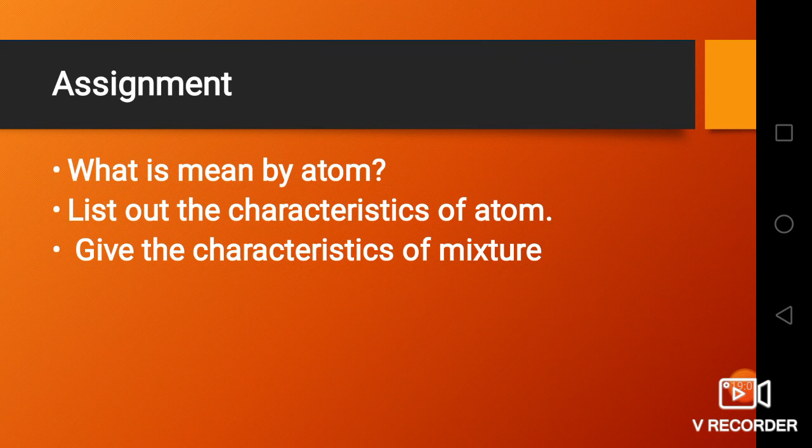The assignment for this video session is you have to learn the following questions. What is meant by atom? List out the characteristics of atom. Give the characteristics of mixture.